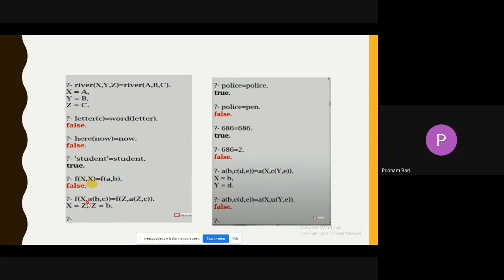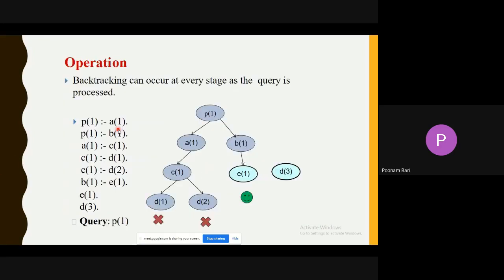So this x equals z. This particular x equals z, and this z equals b. That means x equals b finally. So this is a unification. Then in Prolog, backtracking happens.